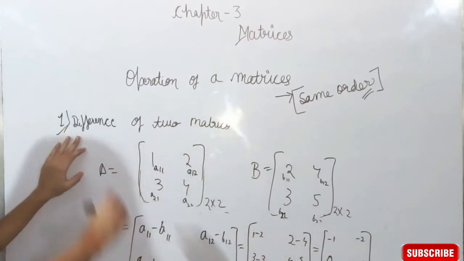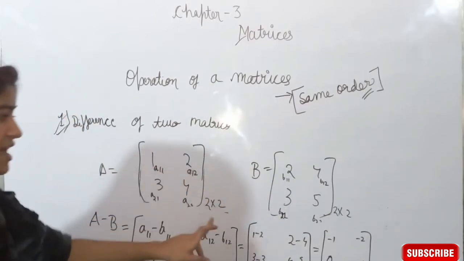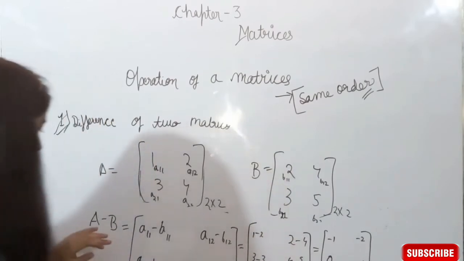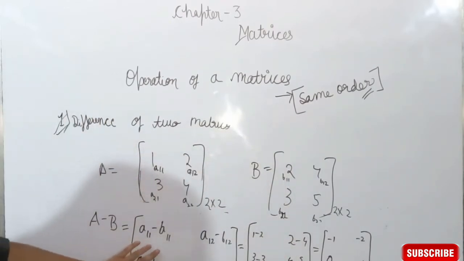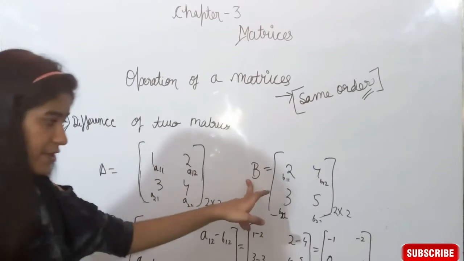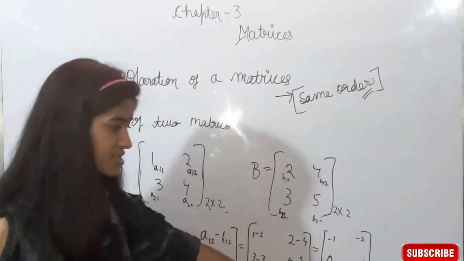Difference of matrices is only applicable on matrices having the same order, defined as A minus B, the difference of each element of A with that of B. We construct a new matrix which is of the same order.